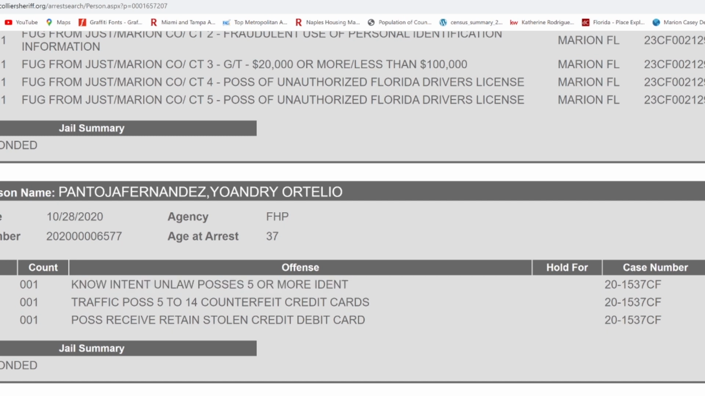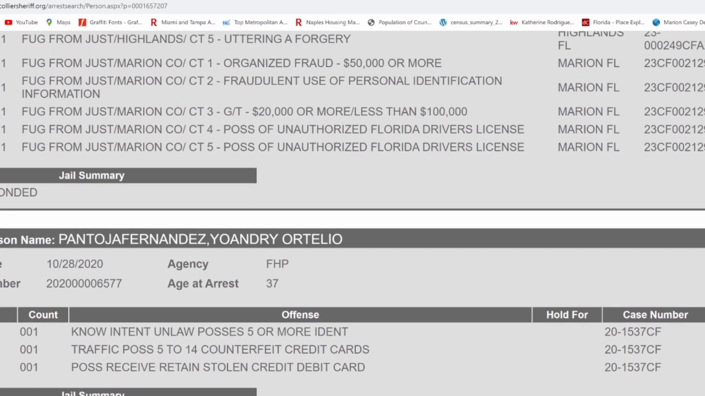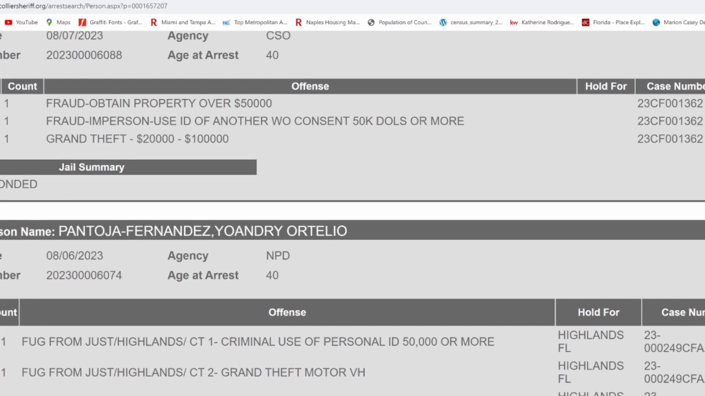So he's been doing this since 2020, guys. He had fake credit cards. So he started with the fake credit cards. Possession of stolen credit cards. So back in 2020, he got caught with fake credit cards and 5 IDs. But somehow, 3 years later, he's back on the road, and now he's got an even better scam.